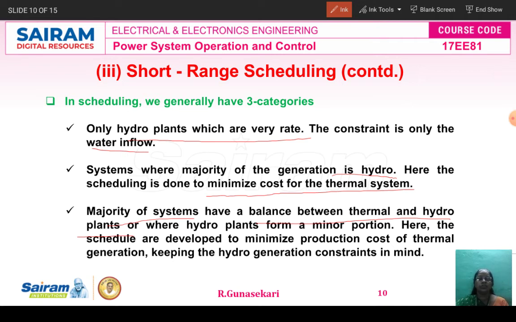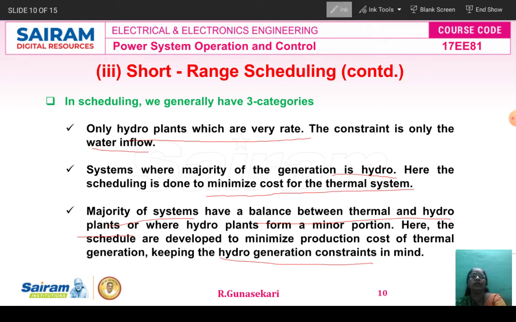The schedules are developed to minimize the production cost of the thermal generation, keeping the hydro generation constraints in mind. What do hydro generation constraints mean? That is the water availability, water inflow, and water head. These are the constraints of hydro power plant generation.